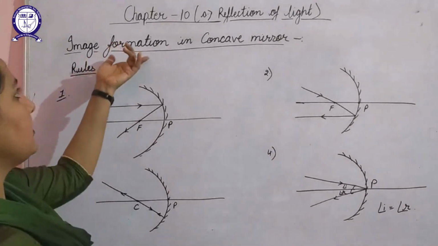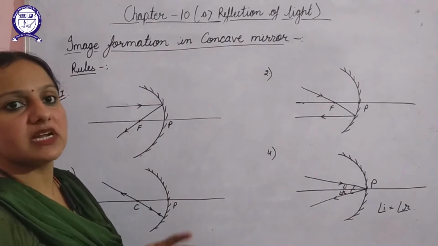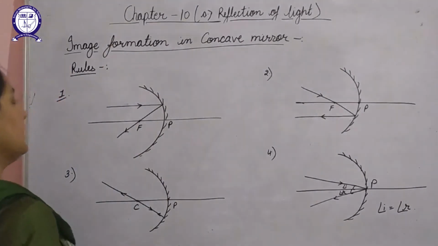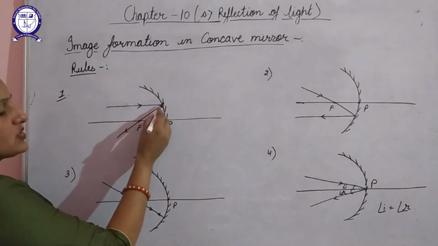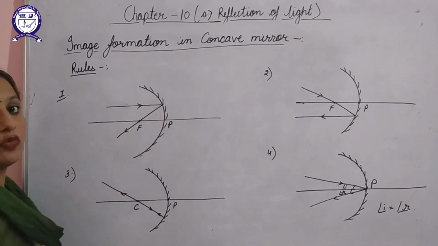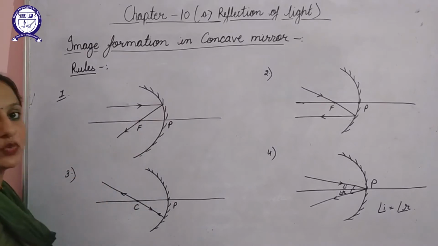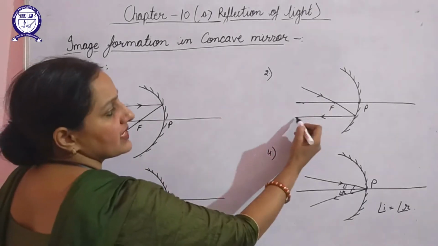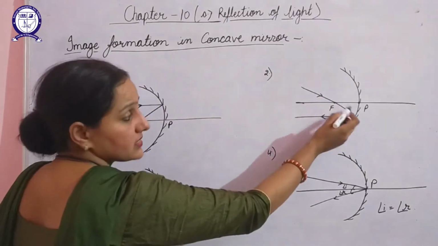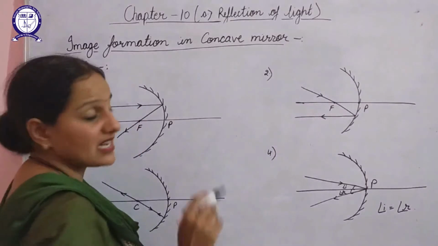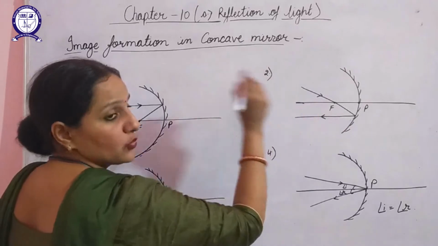Next, let's discuss the image formation in concave mirror. But before that, we need to discuss a few basic rules that we will use in the formation of image. The first rule: if a ray of light is parallel to principal axis, after reflection it will pass through focus. Second rule: if an incident ray of light strikes this reflecting surface after passing through focus, then after reflection it will become parallel to principal axis.